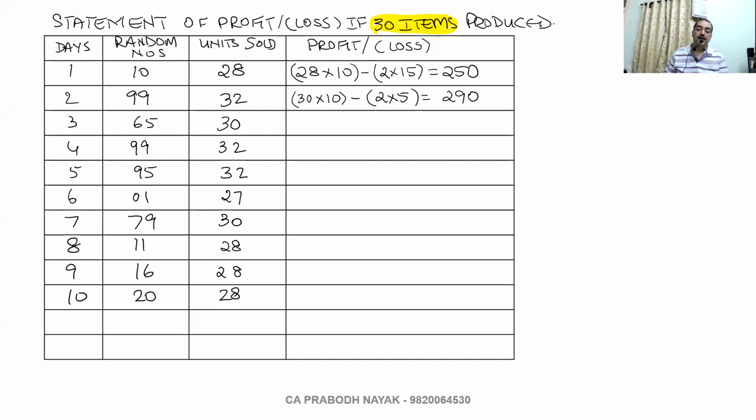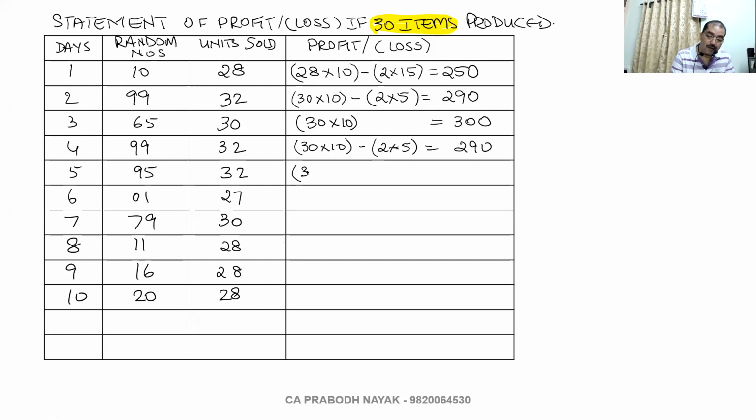Tell me. 30 units are produced, 30 units are sold. No penalty, no loss. So straight away profit, 30 into 10 profit. 300. Next, 32, same as the first one. 30 into 10 minus 2 into 5. That is 290.